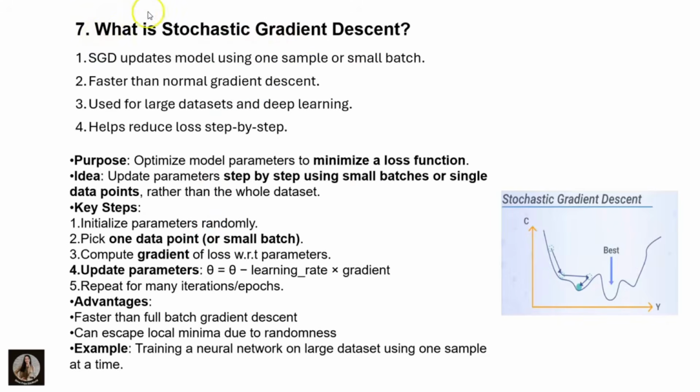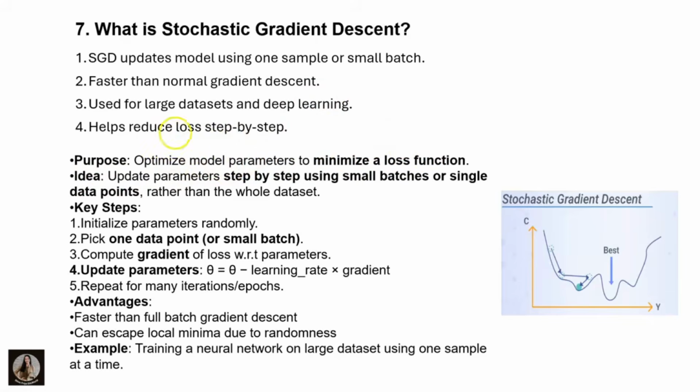And the next question is, what is stochastic gradient descent? It updates the model using one sample or a small batch. It is faster than normal gradient descent. It is used for large data sets and deep learning. It helps reduce the loss step by step. The purpose of stochastic gradient descent is to optimize the model parameters to minimize the loss function. We have to minimize the loss function by optimizing the parameters.